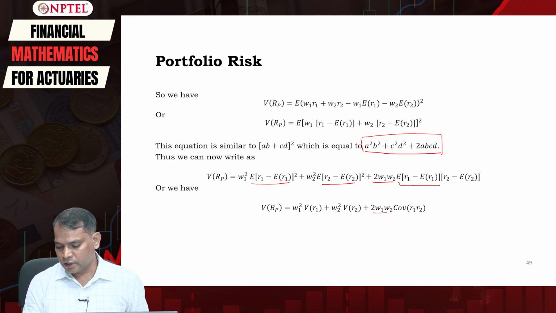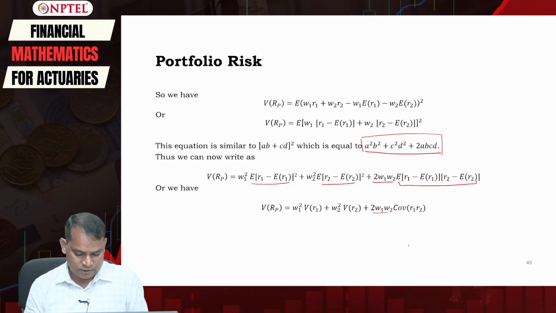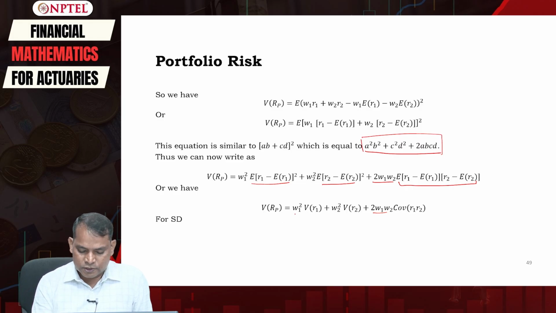This portion is nothing but the formula for covariance between R1 and R2. Remember the covariance formula: covariance between x and y is equal to the expectation of x minus expectation of x, multiplied by y minus expectation of y. The same formula is used here. So in terms of covariance, we will rewrite this formula as this one, which is the variance formula.